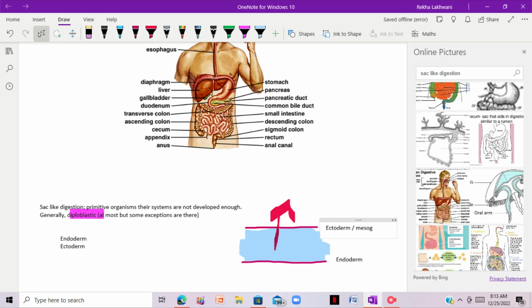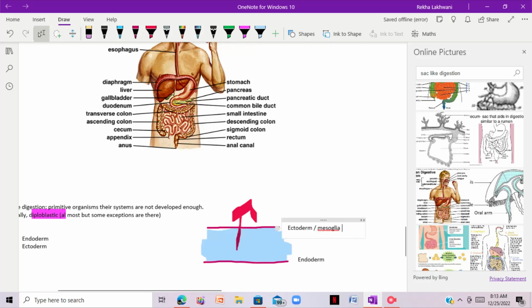It has sac-like digestion. But we have another organism known as planaria. Planaria also has sac-like digestion, but it is triploblastic. Now, what does that mean? What is the meaning of triploblastic?